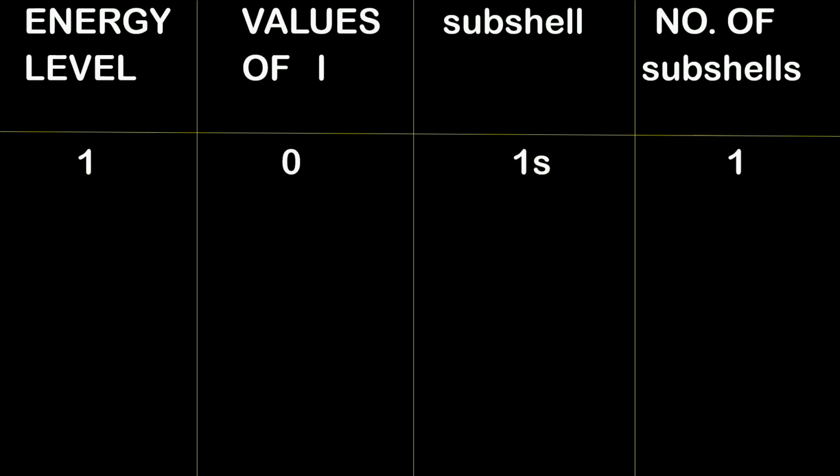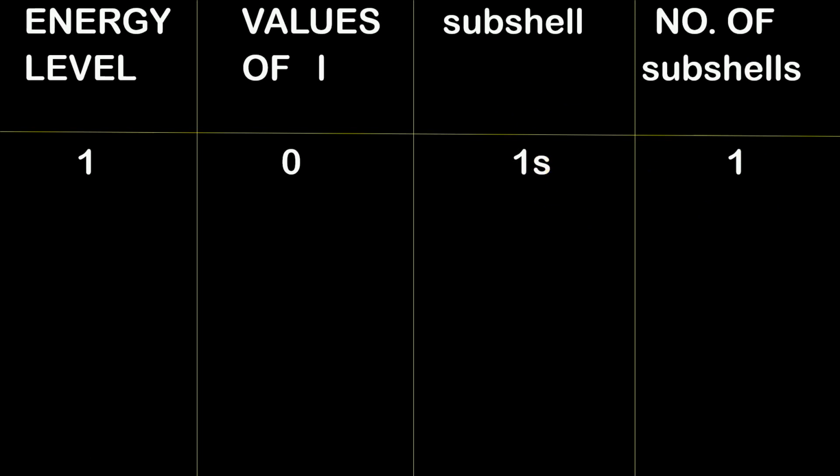Am I clear? Similarly, how many subshells are there? Only one. So the number of subshells is equal to 1. Which means that the first energy level is only going to have one subshell, and that is s. It is not going to have p subshell, d subshell and f subshell. Is this clear with you all? This first energy level is only going to have one subshell, that is the 1s subshell.